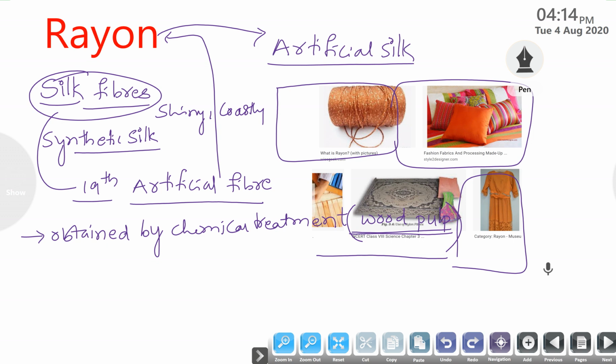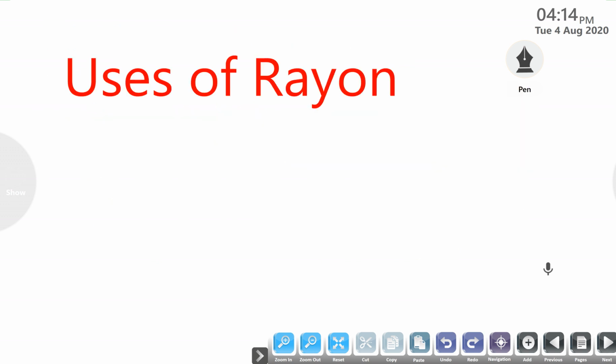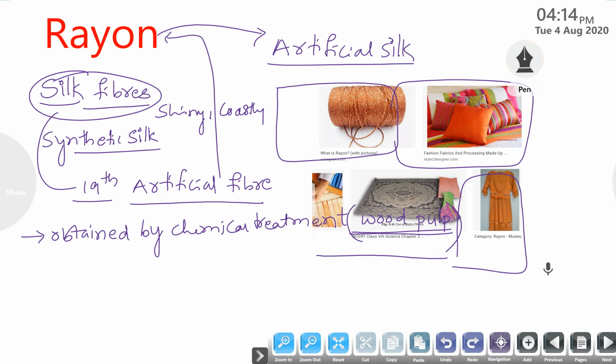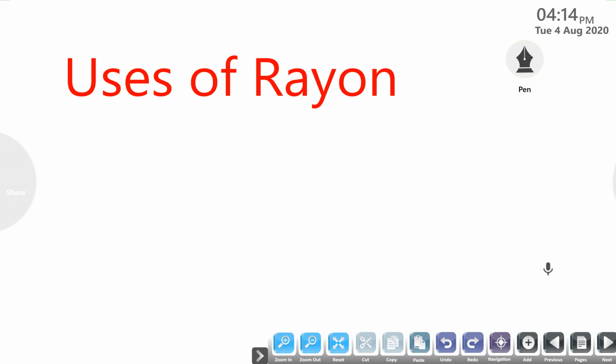Okay, now we will discuss some of the properties and uses. Just focus once here. What are the uses? I am just copying some of the uses: dress materials, bed sheets, carpets, okay, and shiny tags. So these are the different uses of rayon. Next, some of the important properties and uses here. So rayon is already called artificial silk.